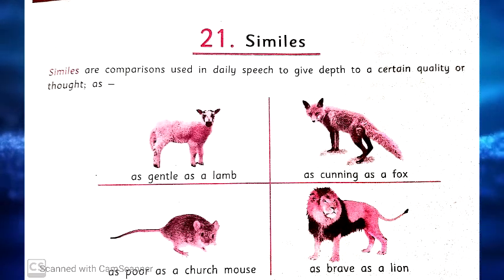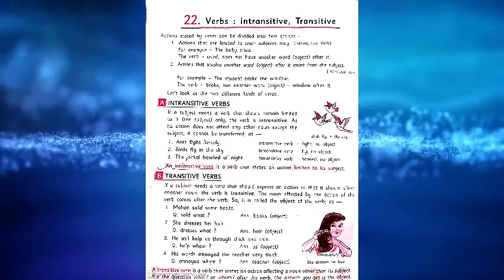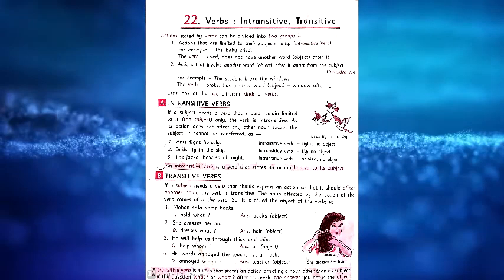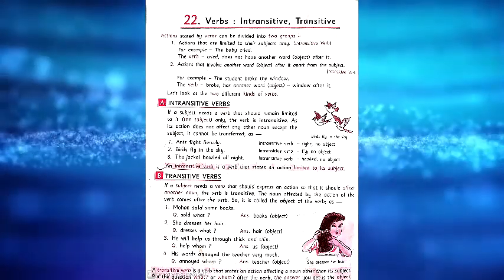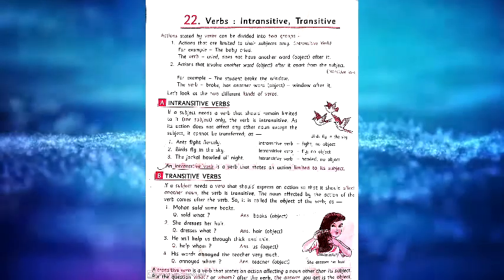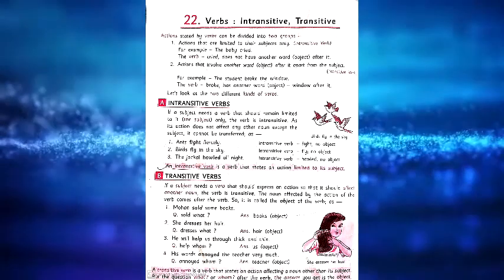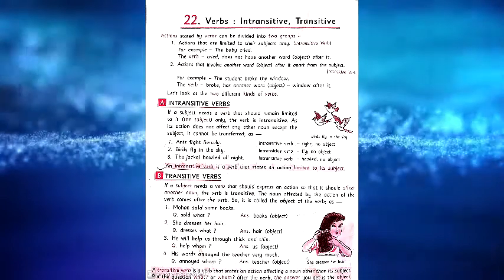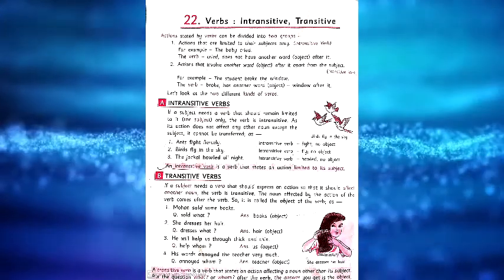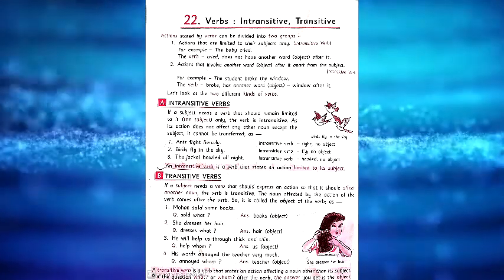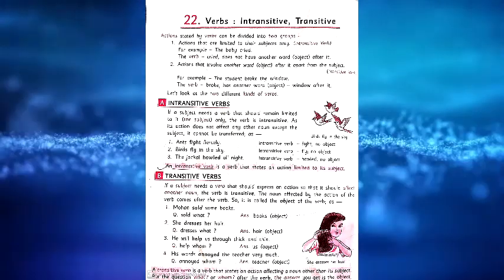First one, actions that are limited to their subjects only. Actions that are limited to their subject are known as intransitive verbs. For example, the baby cried. The verb cry does not have another word or object after it, so this is considered an intransitive verb. If a subject needs a verb that should remain limited to the subject only, the verb is intransitive. As its action does not affect any other noun except the subject, it cannot be transferred.